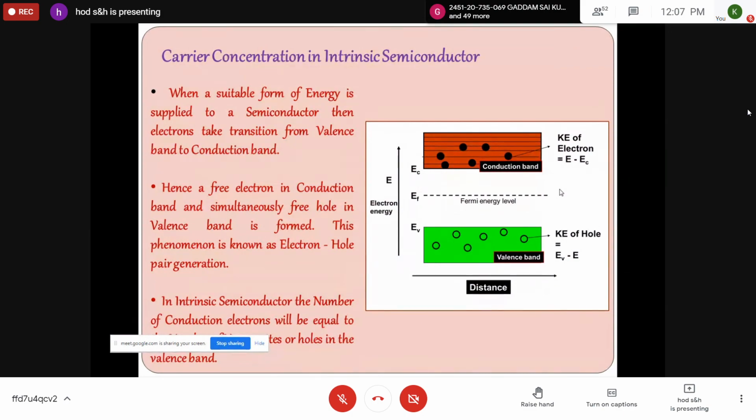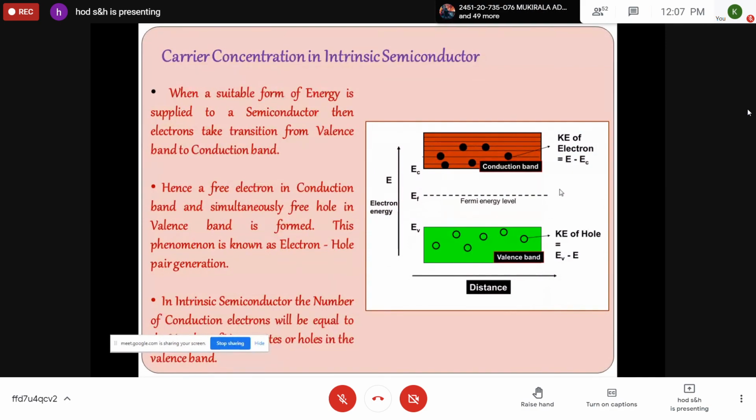The formation of different bands and covalent bonds will change, reorganizing themselves, creating certain charge carriers in the given material. If a pentavalent impurity is added, it creates an n-type semiconductor in which electrons are the majority carriers. And if a trivalent impurity is added, it creates a p-type semiconductor, where holes are the majority carriers.